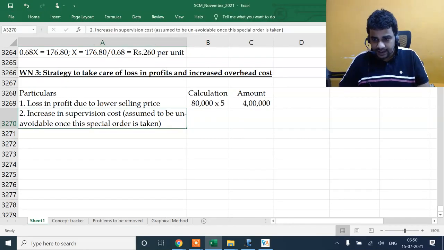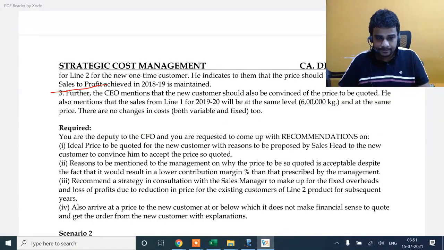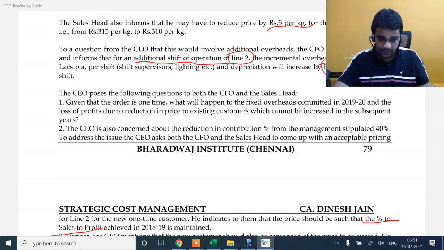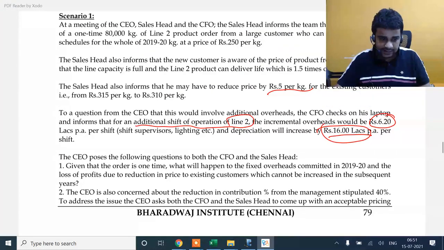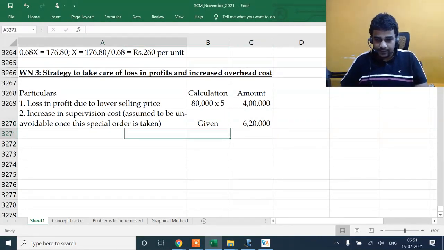I cannot say it to be an irrelevant cost because I'm yet to incur this. Unavoidable cost doesn't mean it always has to be irrelevant. As of now, it's not an irrelevant cost because I'm yet to incur this. So this is another. We are going to incur 6,20,000.